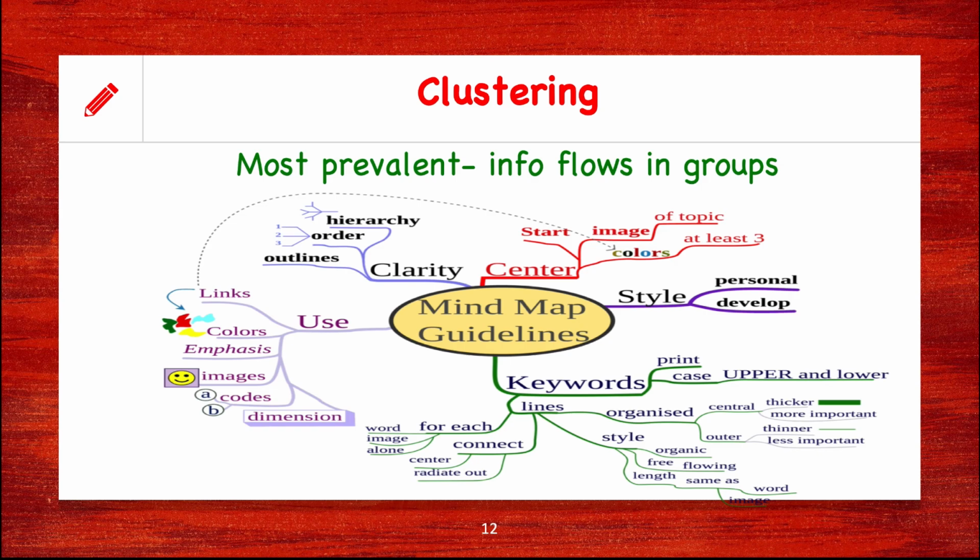So you may have a centralized concept node and then the information flows in each and every direction that is possible. This is the most common type of concept maps that are designed, or mind mapping, which is done on the spur of the moment, which is not an organized process of concept mapping.